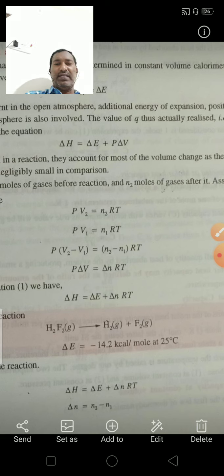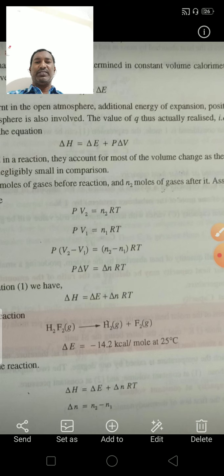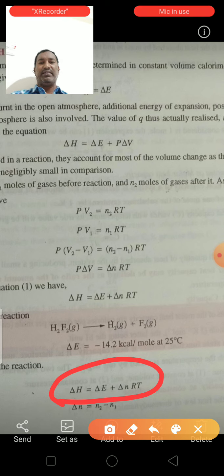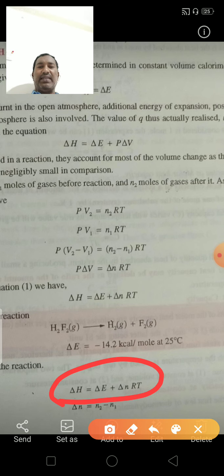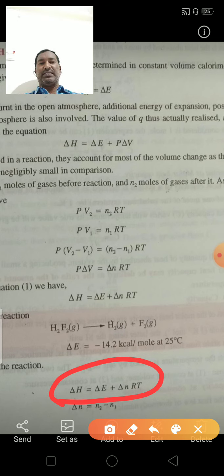Here, we know the relation between delta H and delta E: delta H is equal to delta E plus delta n RT. So we can calculate the delta H here. Delta E is equal to minus 14.2 kilocalories per mole.